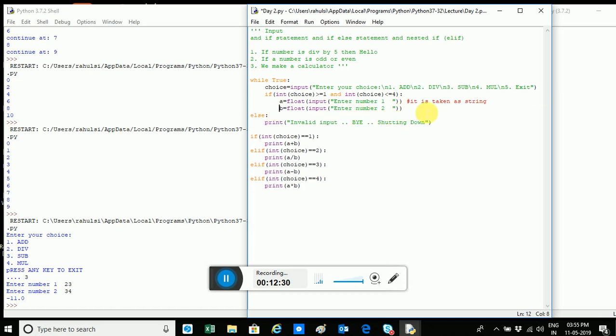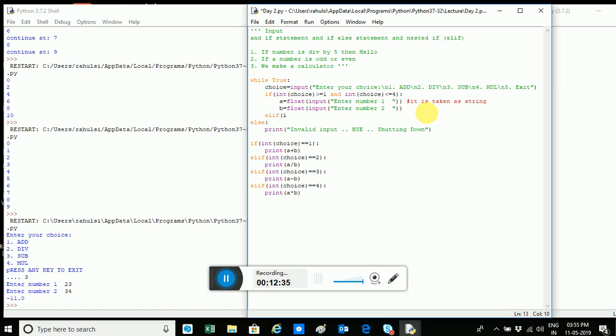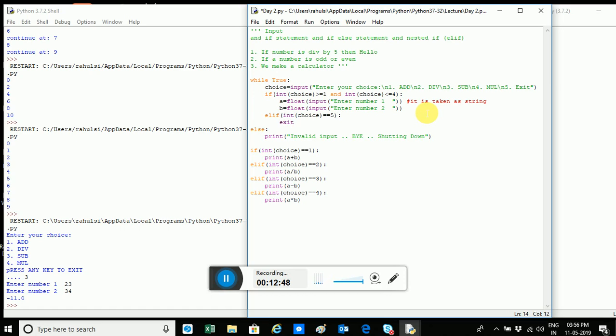But now what I want to do is add one more option, exit. So I add a new option, exit, and over here I put while true. Okay, I changed it, and now I'm doing a few changes, and I will add one more condition, that is else if int. I have to convert it into int. If you remember, choice is equal to, what is exit? 5. So if choice is equal to 5, I'll exit it. And here is an else, and here is a print. This part will also be included in the while loop only.